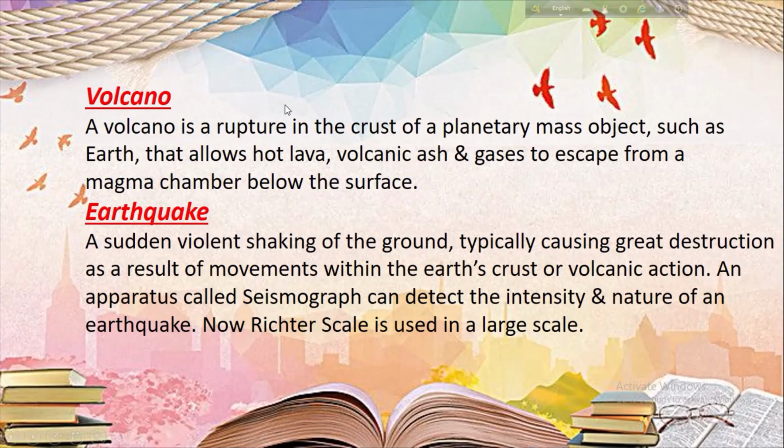What is a volcano? A volcano is a rupture in the crust of a planetary mass object such as Earth that allows hot lava, volcanic ash or gases to escape from a magma chamber below the surface. In Bengali it is known as Agneyogiri. An earthquake, or Bhumikampo, is a sudden violent shaking of the ground, typically causing great destruction as a result of movements within the earth crust or volcanic action. An apparatus called a seismograph can detect the intensity and nature of an earthquake. Now the Richter scale is used on a large scale.